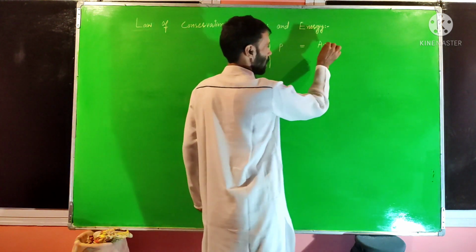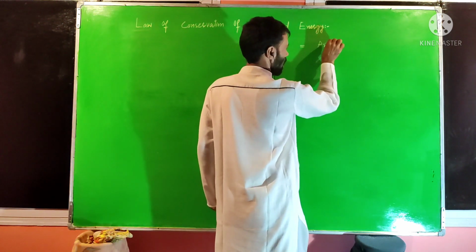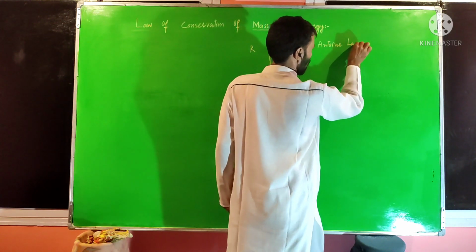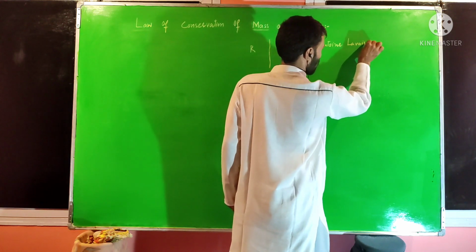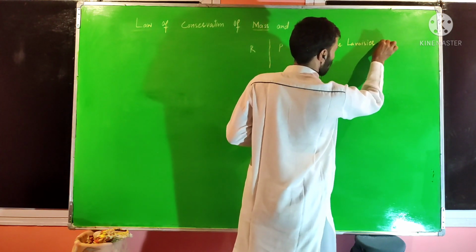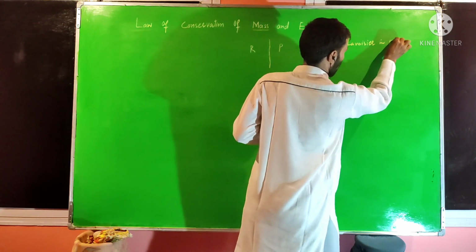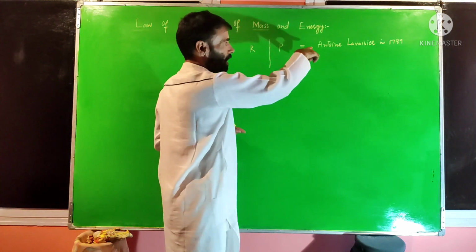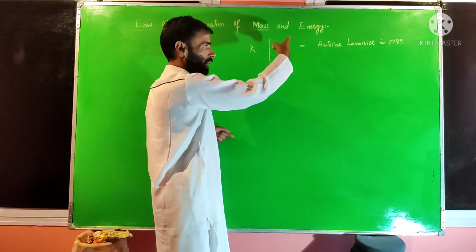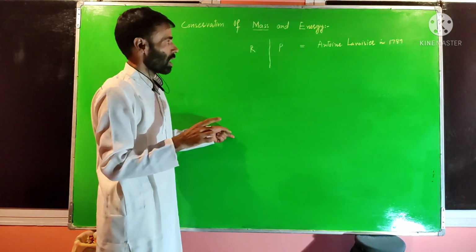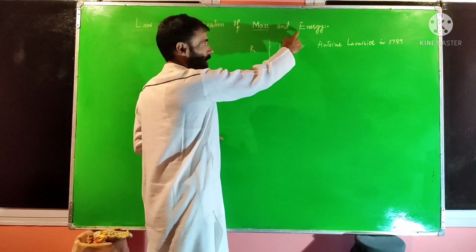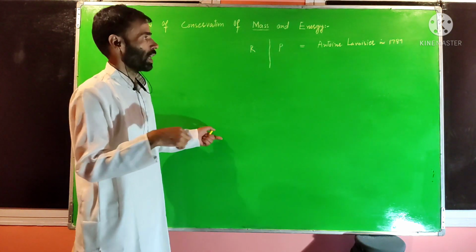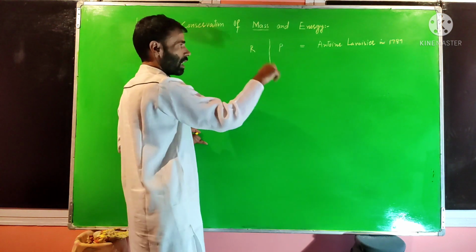This law was given by a great scientist, Antoine Lavoisier, in 1789. This is about Antoine Lavoisier's law, the conservation of mass. After that, energy was added later on to this mass conservation law.